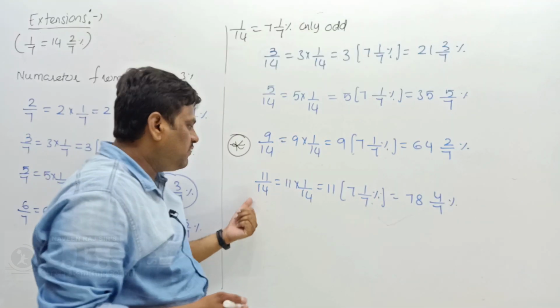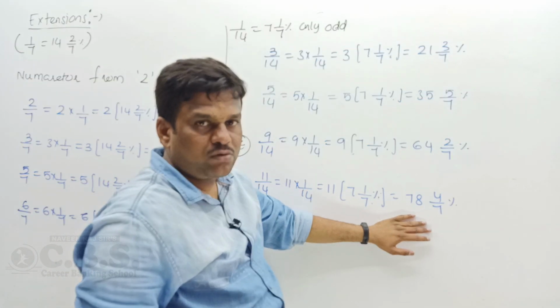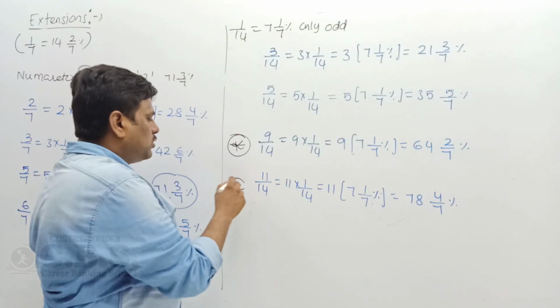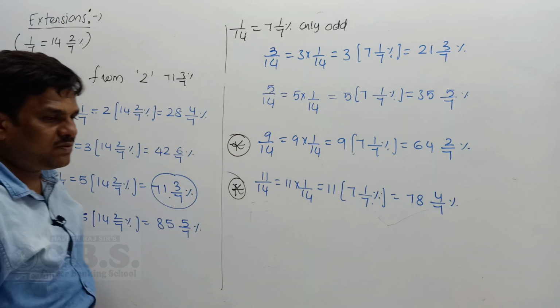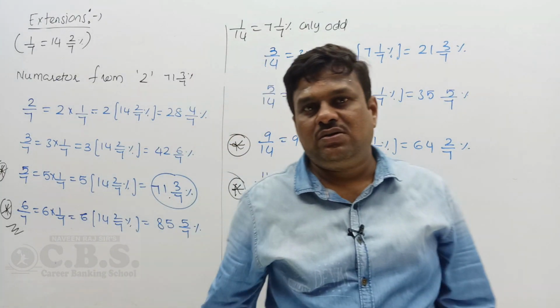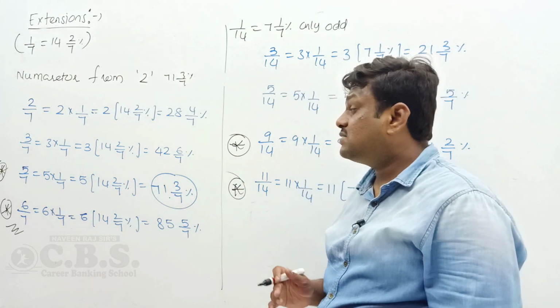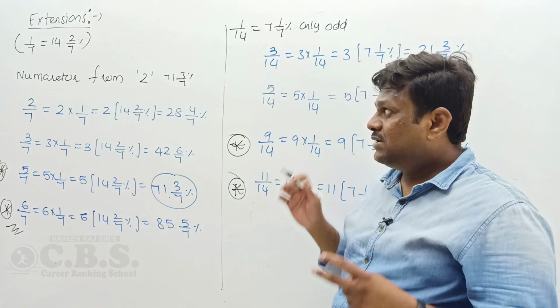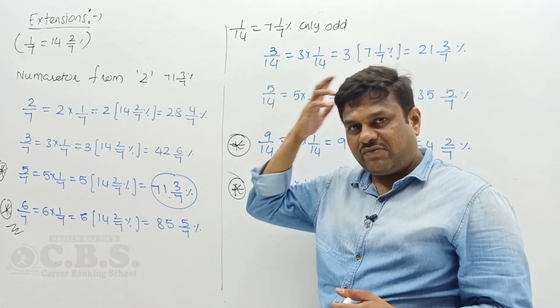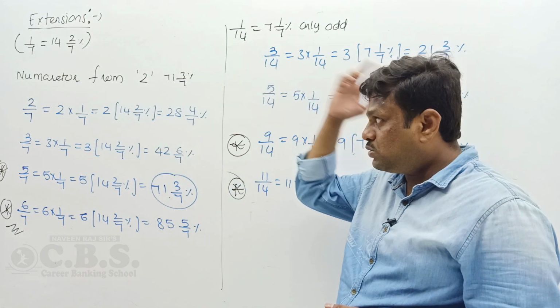Okay, 11 by 14 value is nothing but 78, 4 by 7 percentage. This is also very important. And 5 by 7 is also very important, and 6 by 7 is also very important. Mostly this was asked in previous year questions. This extension is related to solving different questions, and it is very handy for simplification level questions only. This is enough to learn from simplification, and we're going to do this question with some concepts.